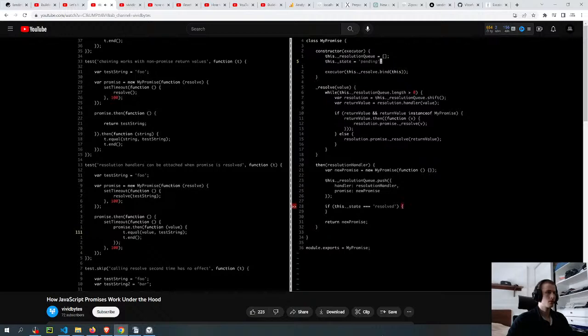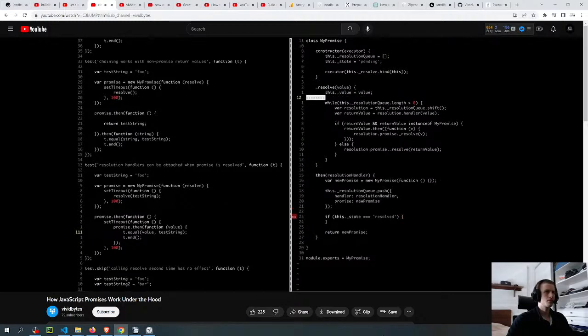In the constructor, I give the state the initial value of pending. And if the state is resolved, we actually just want to process this resolution handler and the promise which is created and pushed into the resolution queue. And we can maybe just call this.resolve, but the problem is we don't have this value that is normally passed into resolve. So the first thing we have to do is store that value.